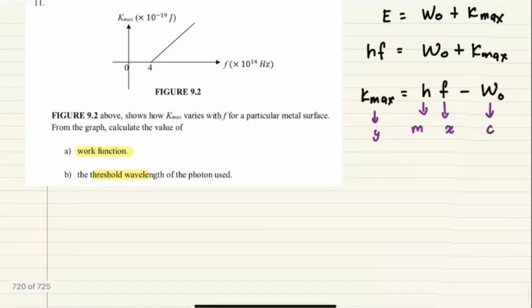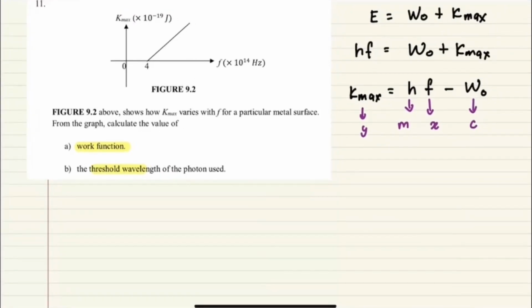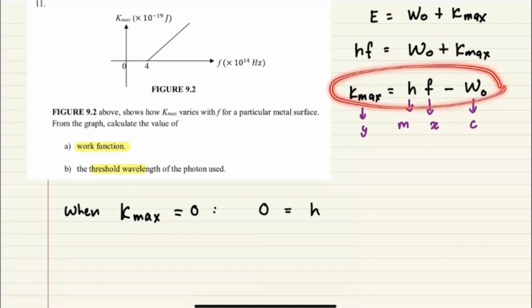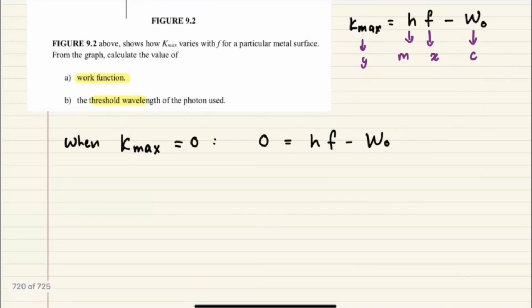Okay, now back to our question. Kita nak keluarkan maklumat. 4 tu sebenarnya apa? Okay, 4 tu sebenarnya adalah pintasan X. X interception. So X interception is when Y is equals to 0. Y kita adalah Kmax. So when Kmax is equals to 0, okay, what will happen? Kita punya left hand side tu jadi 0. I'm talking about this equation. 0 sama dengan hf minus W0. Okay. So if I rearrange, so W0 tu saya boleh bawa ke kiri lah.